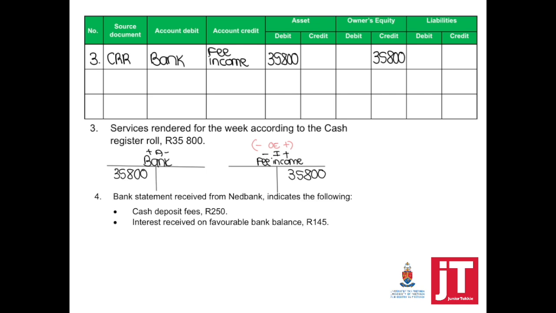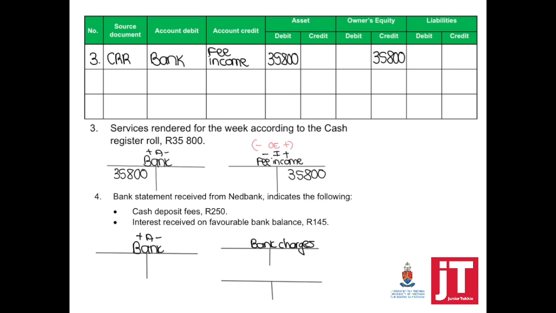Number 4, the bank statement received from Nedbank indicates the following. So there's cash deposit fee, 250, and income received on favorable bank balance, 145. So there's 2 different transactions that happened here. Bank is involved because money was paid from our bank account and money was received. We need to identify why did the business receive money and why did the business make a payment.